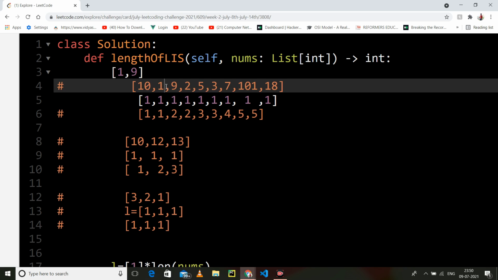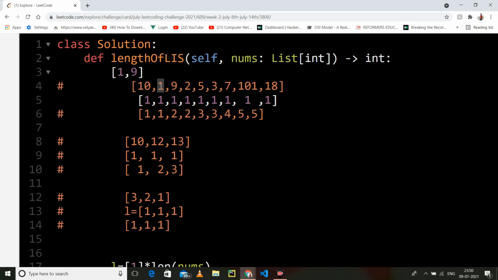So we will go here. 2 is greater than 1 or not? Yes. So we will take 1 and add 1 of it, because we are adding one more element, that is 2. So we will take the length at this index, that is 1, and add 1 to it. So it will become 2.